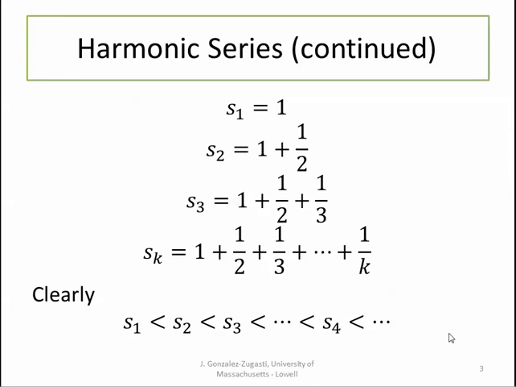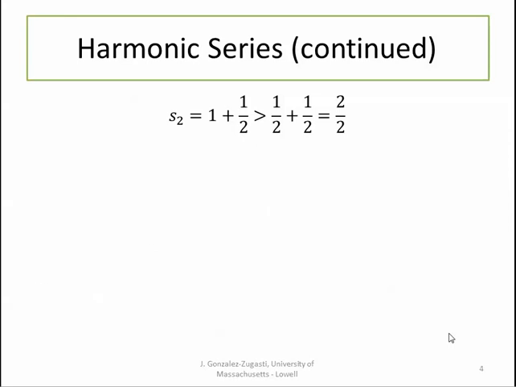To do this, we're going to consider some selected partial sums, namely s sub 2, s sub 4, s sub 8, s sub 16, and so forth, where the subscripts are successive powers of 2. So the partial sums will be s sub 2 to the n. Now let's look at some of those partial sums. S sub 2 is equal to 1 plus 1/2. And since 1 is greater than 1/2, we can say that s sub 2 is greater than 1/2 plus 1/2, which is 2 over 2.